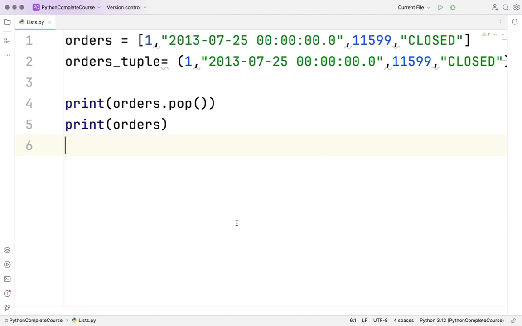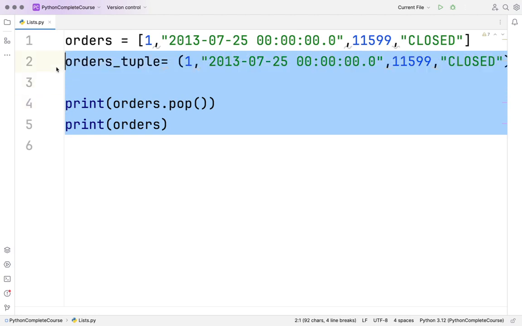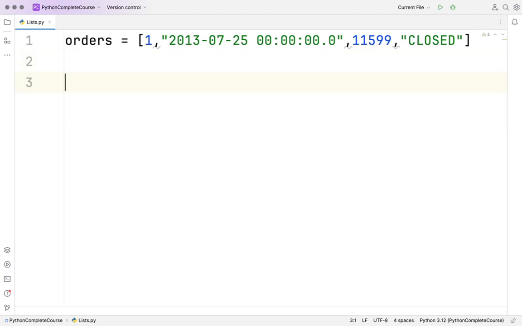Now, in other languages you might have read about the for loop. So I want to give you some idea about the for loop. Let's say I have these elements and I want to print each element. I know this is at index 0, this is at index 1, this is at 2, this is at 3. But I cannot say, okay, print orders of 0, print orders of 1. I have to write it 4 times. What if hundreds of elements are there? Then it's too much manual work. Rather, I would create a for loop.